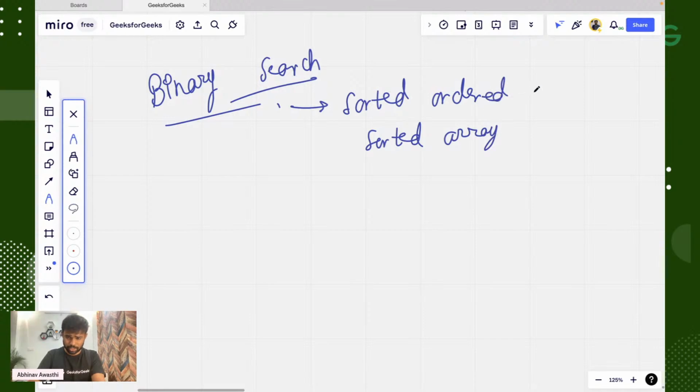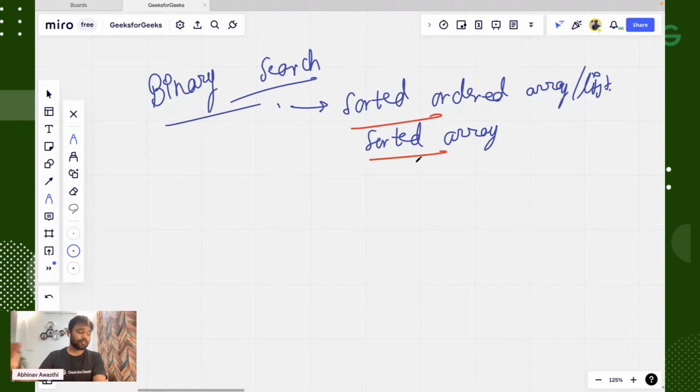A sorted ordered list or array, anything is given to us, and we have to perform the searching algorithm on that. The thing to observe is that the array should be sorted.